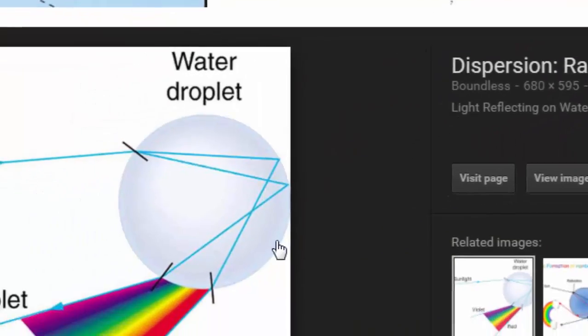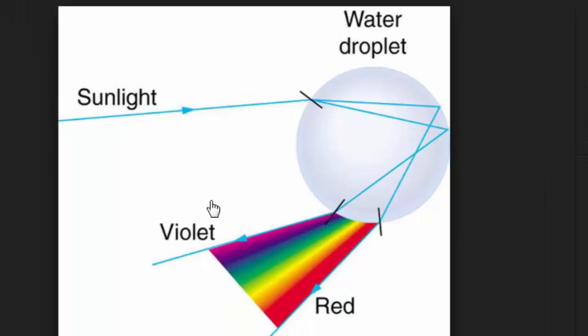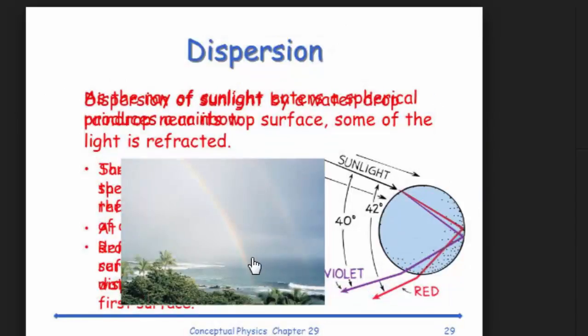And that's what we see in the horizon on a rainy day, where the water droplets will act as a prism because water has different density from the air surrounding it, and hence we can see the rainbow in the horizon due to the water, as you see in this figure, where the light is acting as a prism. The sunlight that enters the water droplets will refract and then reflect and then refract again, and this refraction angle will depend on the wavelength. So violet will refract differently from red, and hence we can get all the light of the visible spectrum dispersed, and hence we can see the rainbow in the horizon.